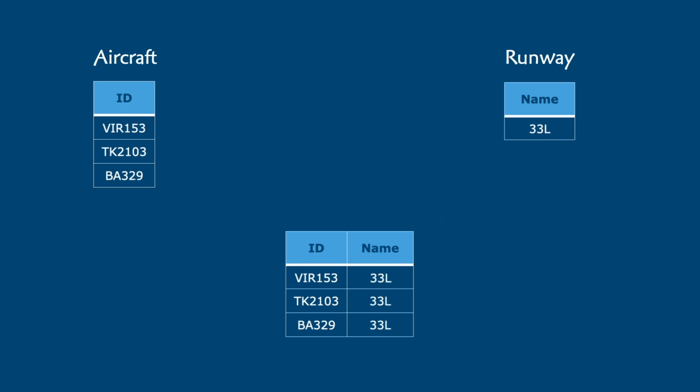Each row then represents an assignment of a runway to an aircraft. Each value in the call sign column must match a value in the referenced aircraft column, and each runway value must match a value referenced in the runway table. Consequently, we call each such attribute in our correlation table a referential attribute. Now let's think about what each row in this third table represents. Each row is in fact an instance of a takeoff assignment.